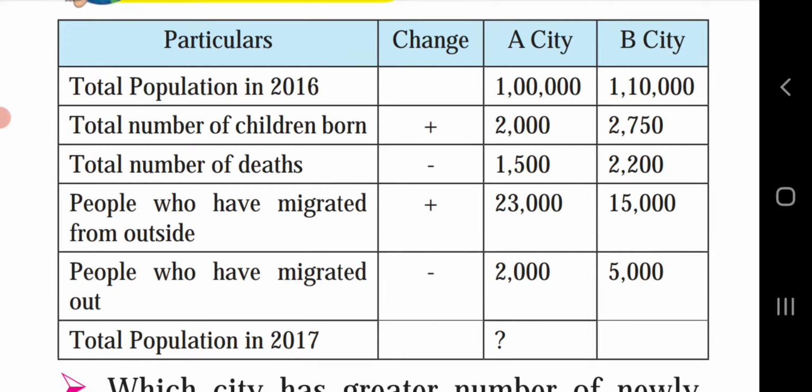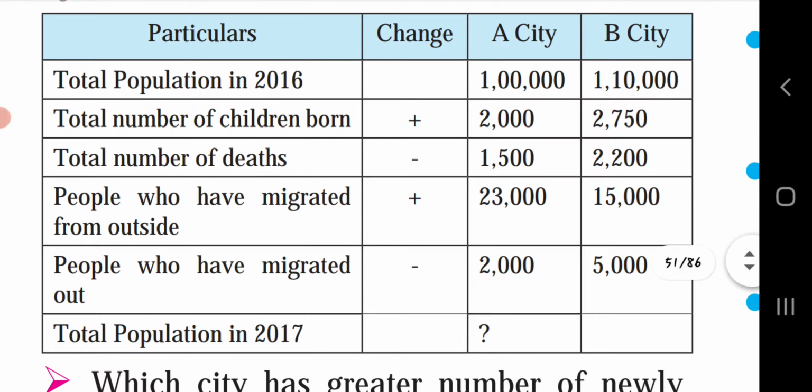Next, about B city. The total population in 2016 was 1,10,000, and the newborn children in B city are 2,750. It means that in B city the population is now 1,12,750.